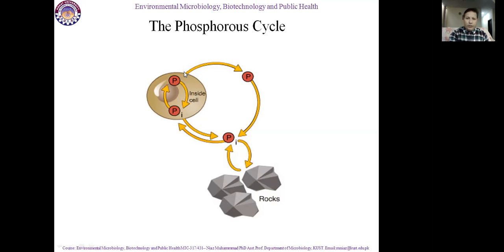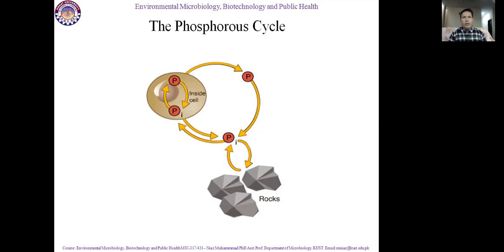So phosphorus, which is present inside of the cell, converts into elemental phosphorus, and this elemental phosphorus is inorganic phosphorus. This inorganic phosphorus is again converted into organic phosphorus inside of the cell. This inorganic phosphorus is coming from rocks, and from the cell it again goes back into the rocks, into elements. So it is also an element. Most of the phosphorus is present in inorganic, elemental form.